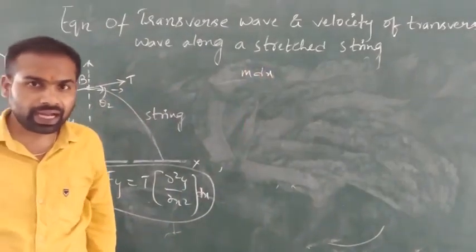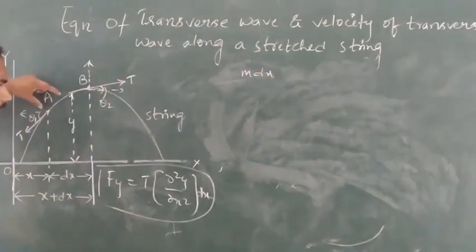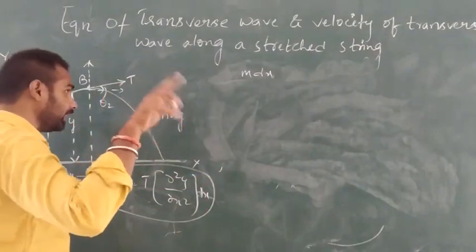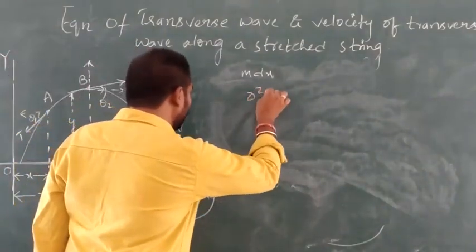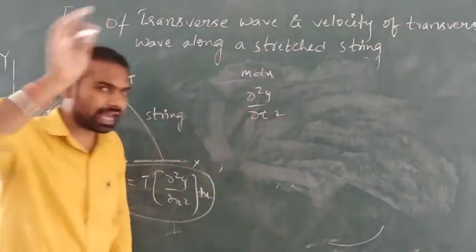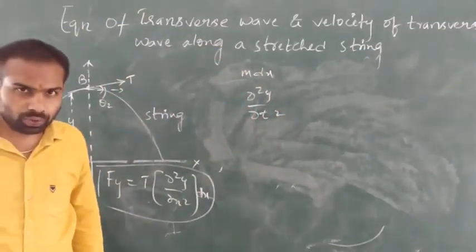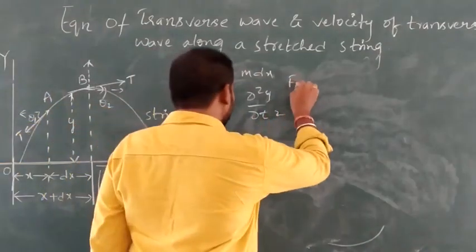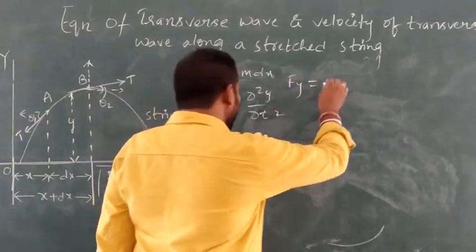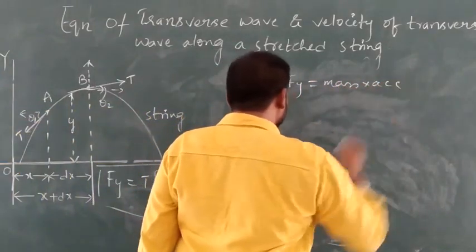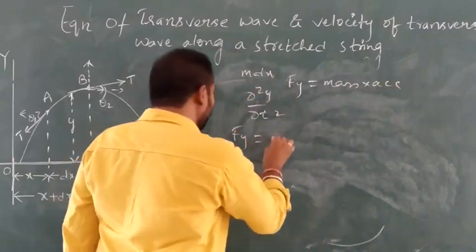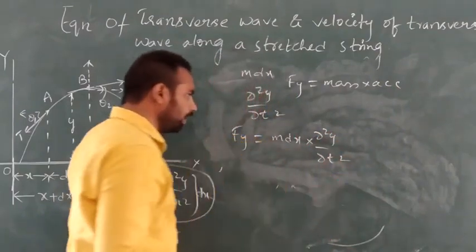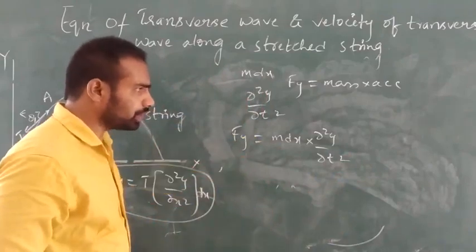And the acceleration of the element AB along the y-axis at time t is given by ∂²y/∂t². Now, according to Newton's second law, the force along the y-axis is Fy equal to mass into acceleration. Here the mass is m dx, and the acceleration is ∂²y/∂t². Okay, this is our force along the y direction.